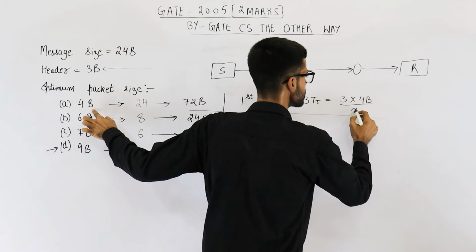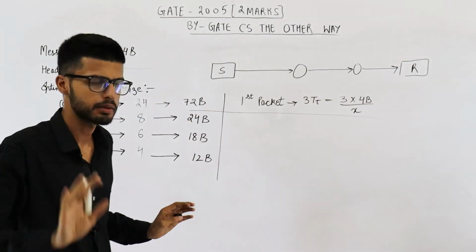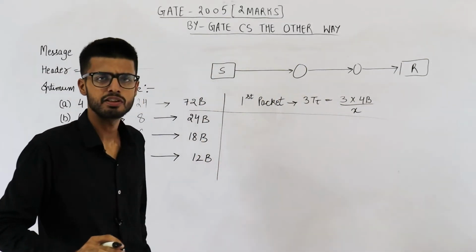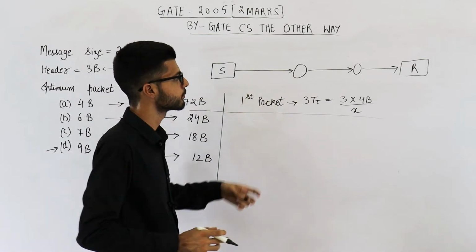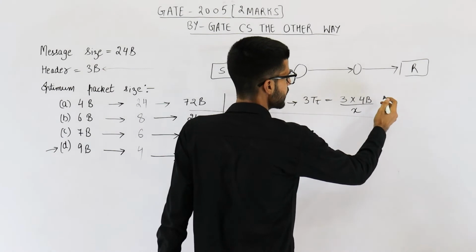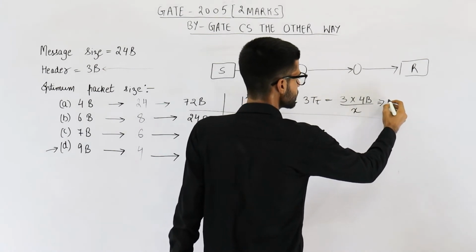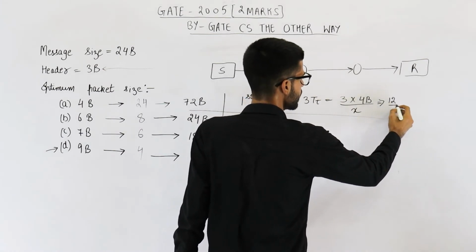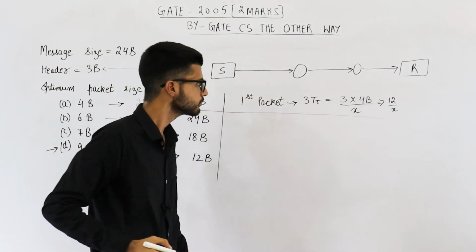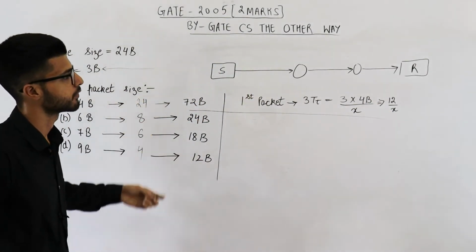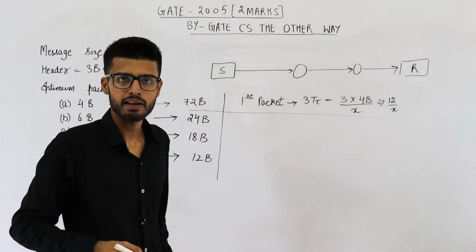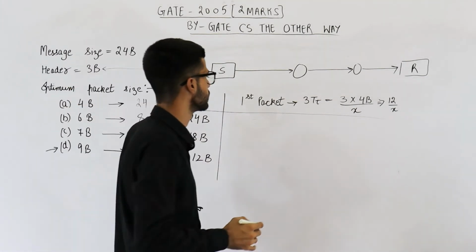Say bandwidth is X. Okay, let us fix the bandwidth to X for all of these 4 options. So that means first packet requires this much transmission time. This is 3 4s are 12 divided by X. And how many packets will be left? 23 packets are left. Each of those 23 packets will require only one transmission time.